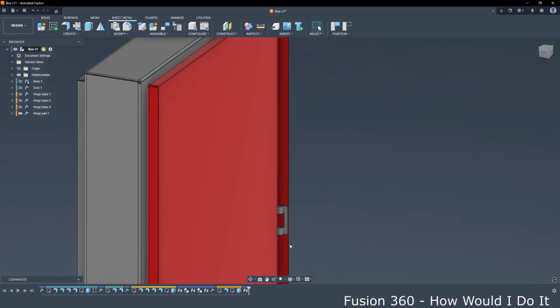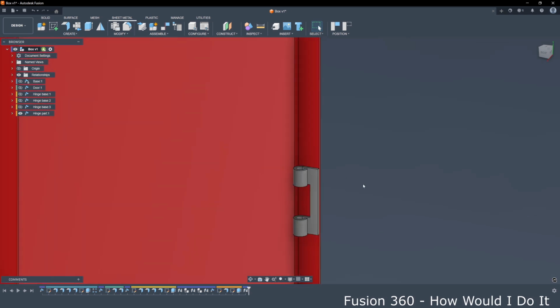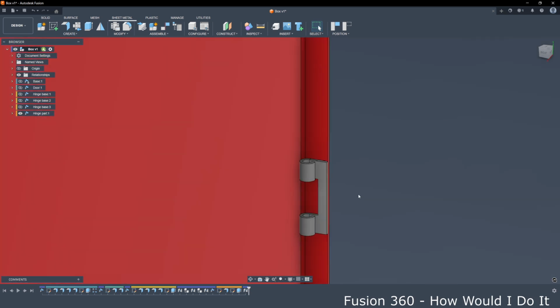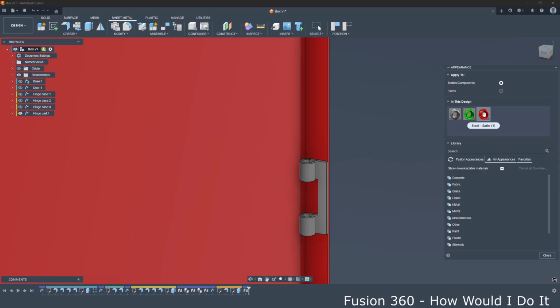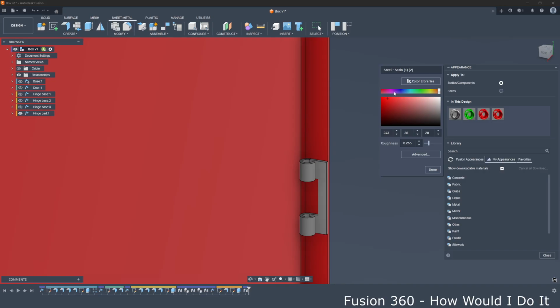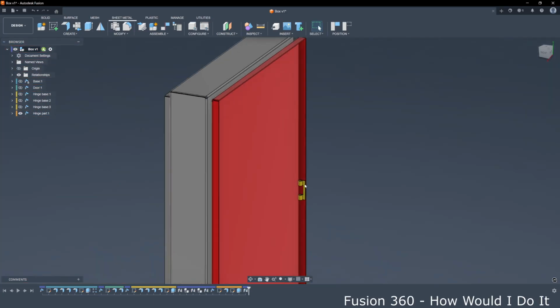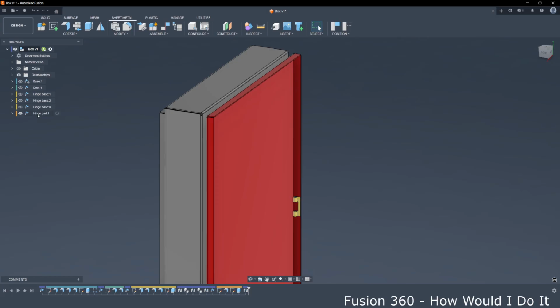Now we will change it. A for appearance, click on this, duplicate, edit. Let's give some yellow color. Say okay, and that's okay. Now we will add 2 more hinges.